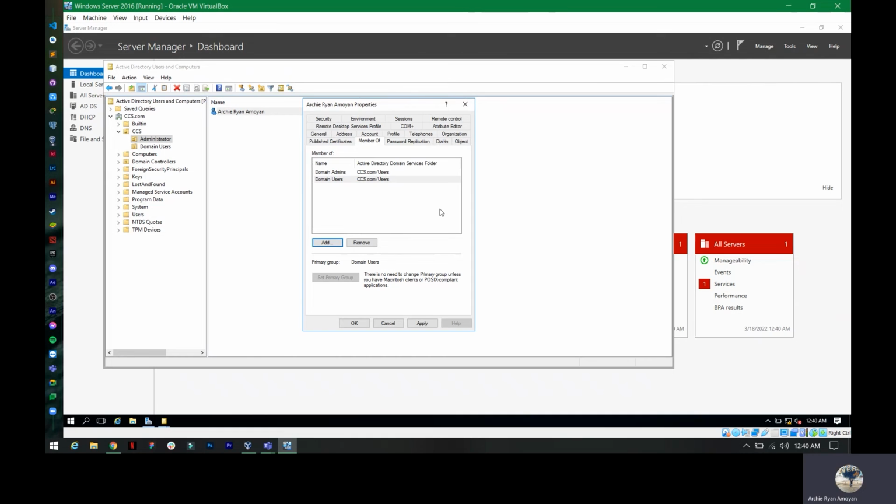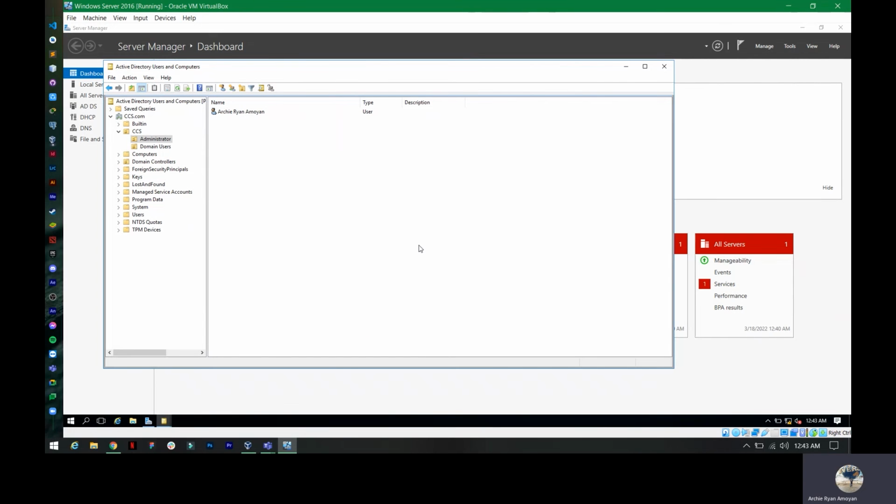Then click OK. Then select Domain Admins, then Set Primary Group. There is no need to change the primary group unless you have Macintosh. Since we are using Windows, let's set the primary group. Then click Apply, then OK.